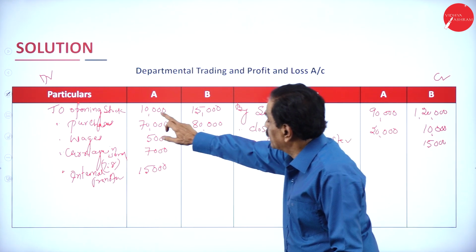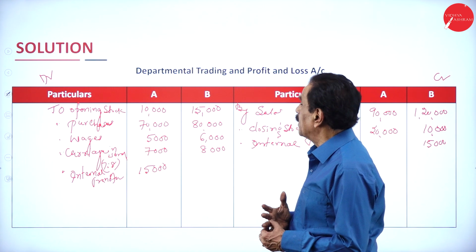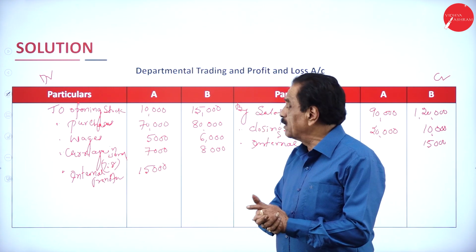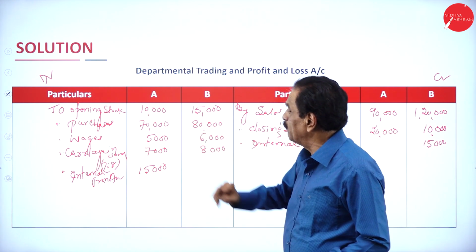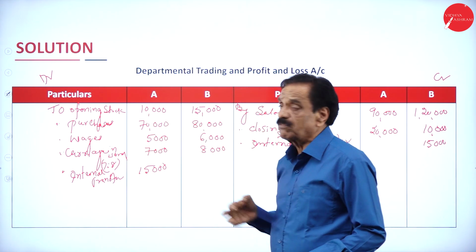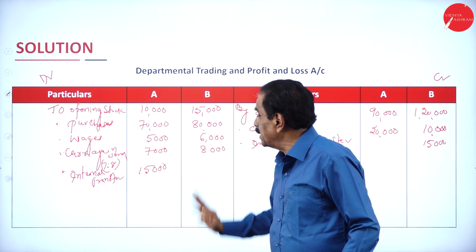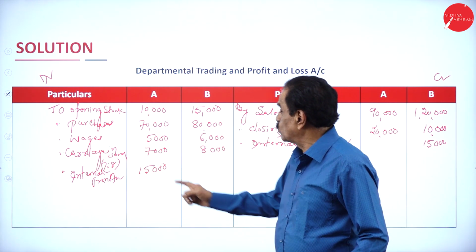See that we start with the opening stock. Instead of combined business, we have got department A and department B. Opening stock is 10,000 and 15,000. Purchases are 70,000 and 80,000.